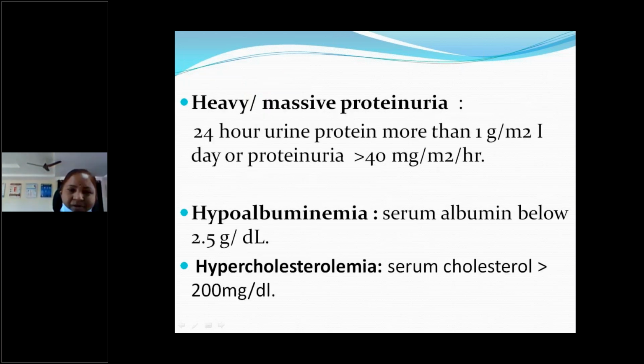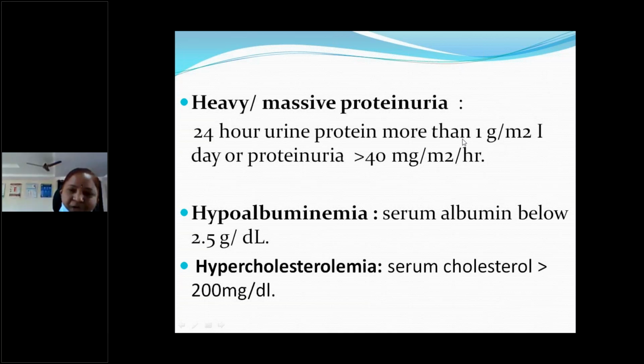Others also might know. What you told, that is 3 grams, is for adults, because the pediatric range is from 1 year to 20 years or less than 1 year also. So we can't take it as a gross 3 grams per 24 hours. We have to talk per square meter of body surface area or per kg. So 24 hours urine protein more than 1 gram per square meter per day, or proteinuria of more than 40 milligrams per square meter per hour. You should remember it will be per square meter per hour or per square meter per day.